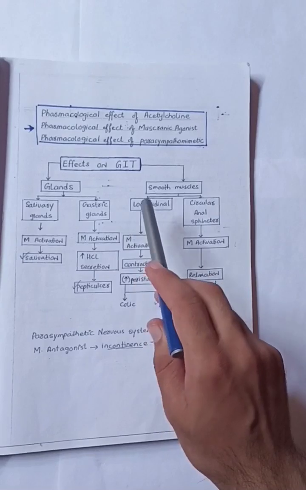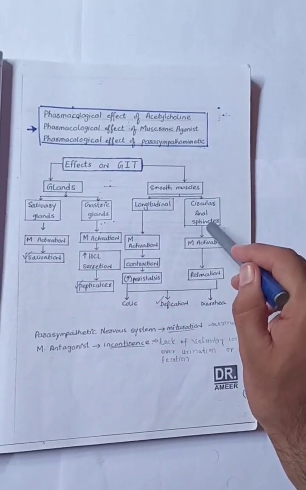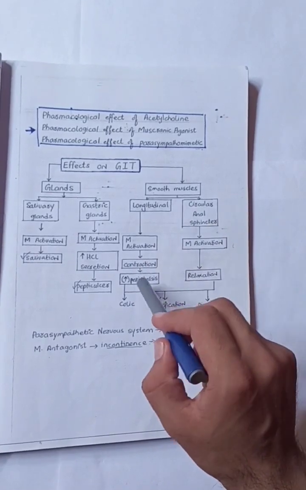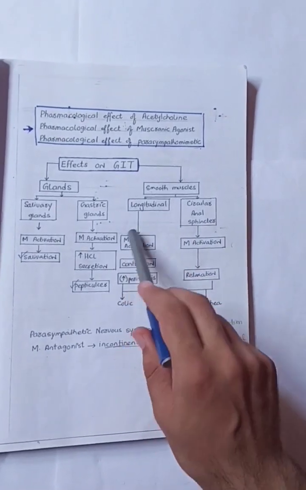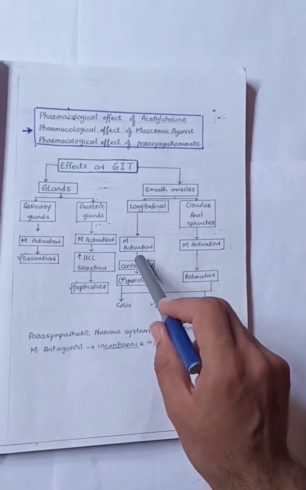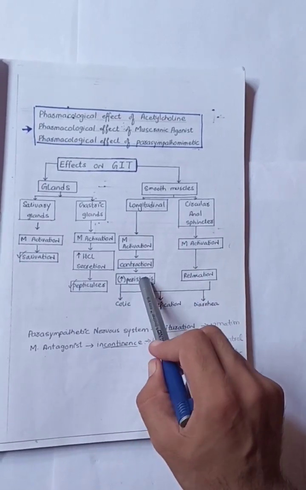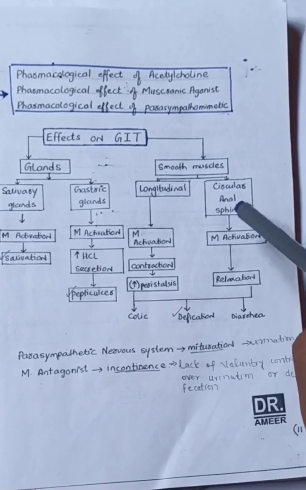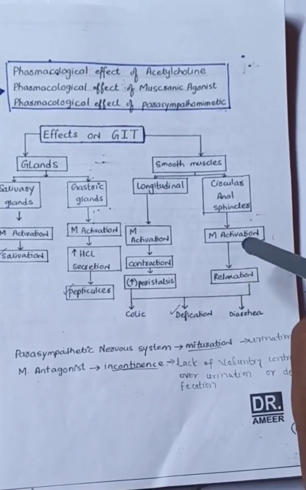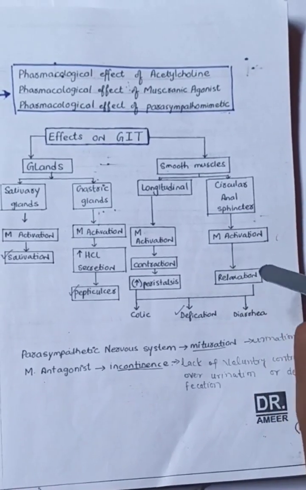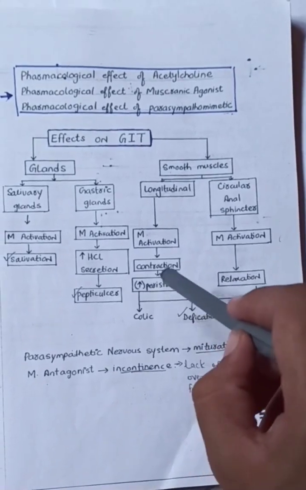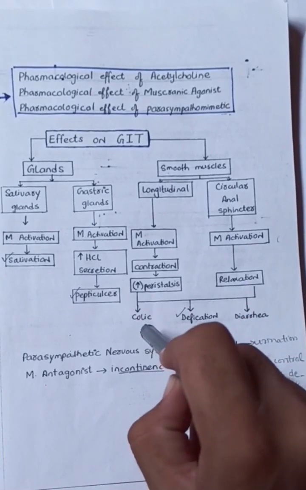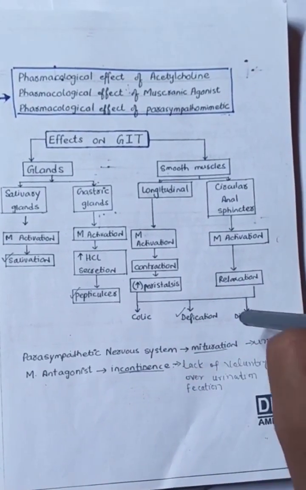In smooth muscle, there is longitudinal smooth muscle and circular smooth muscle, or anal sphincter, present in the gastrointestinal tract. In longitudinal smooth muscle, muscarinic receptor activation occurs which leads to contraction and increased peristalsis. In circular smooth muscle in the anal sphincter, muscarinic receptor activation occurs which leads to relaxation. So, increased peristalsis and relaxation can lead to colic, defecation and diarrhea.